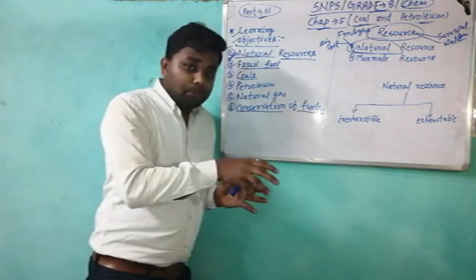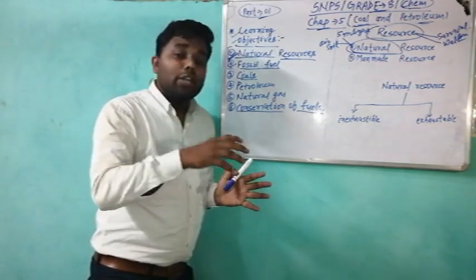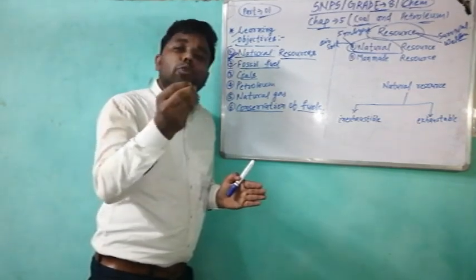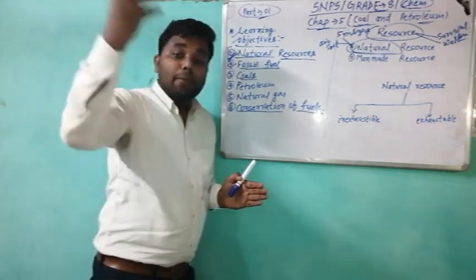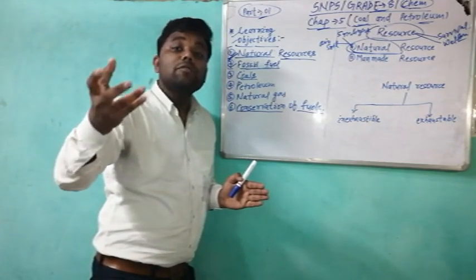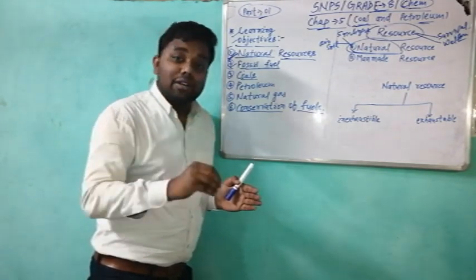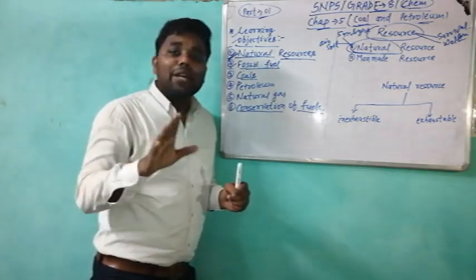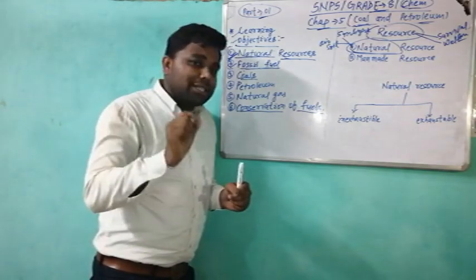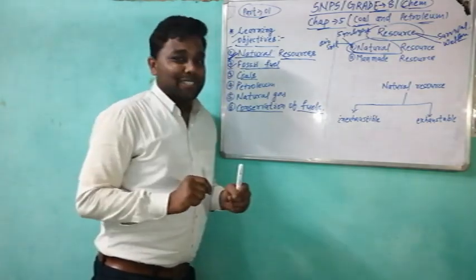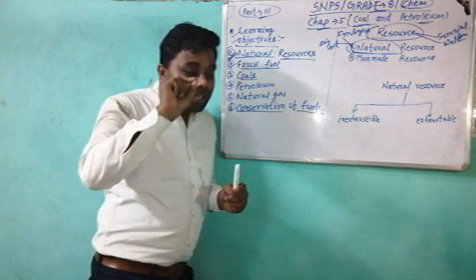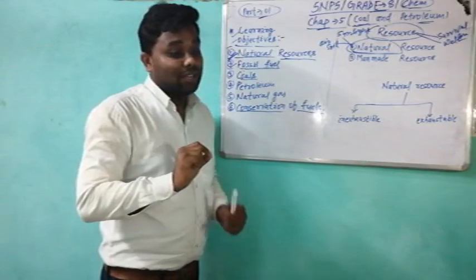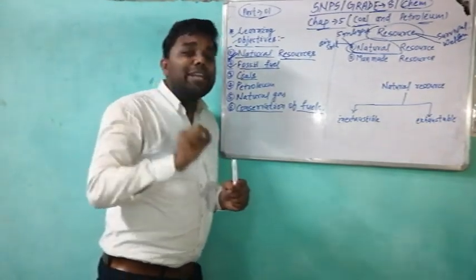For example, the chair. We create the chair from wood, and where does the wood come from? The wood comes from the forest, and who gives us the forest? Nature. So this is a natural resource. Wood is a natural resource, but when we talk about the chair, this is a man-made resource. So this is very simple. Those resources which are made by human beings are called man-made resources.